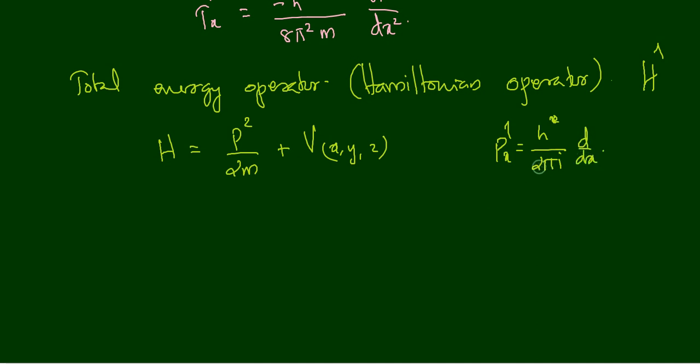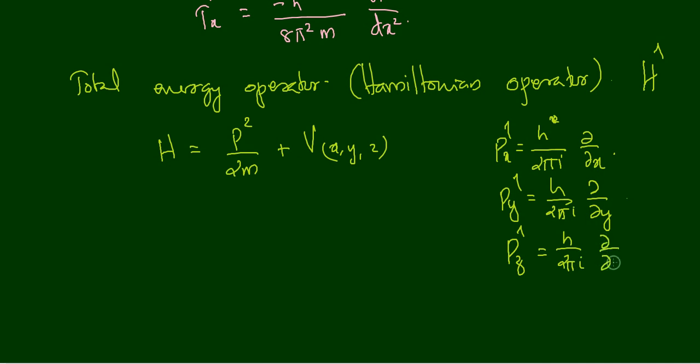Here, since we are considering the momentum in all directions, we can write it like h by 2 pi i dou by dou x, and py cap is equal to h by 2 pi i dou by dou y, and pz cap is equal to h by 2 pi i dou by dou z.